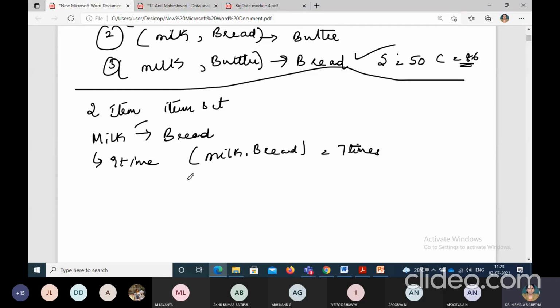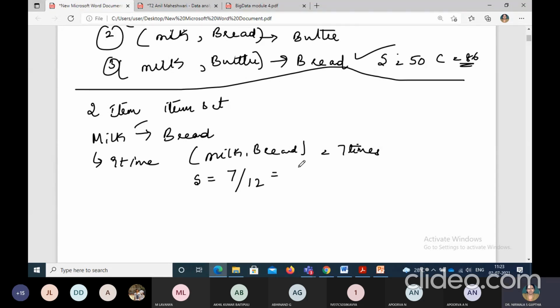Now we need to find out the support value for this particular rule. So support is equal to how many times milk, bread is coming as a 2 item data set? 7 times. The total number of transactions are 12. So when I compute 7 divided by 12, what is the value?